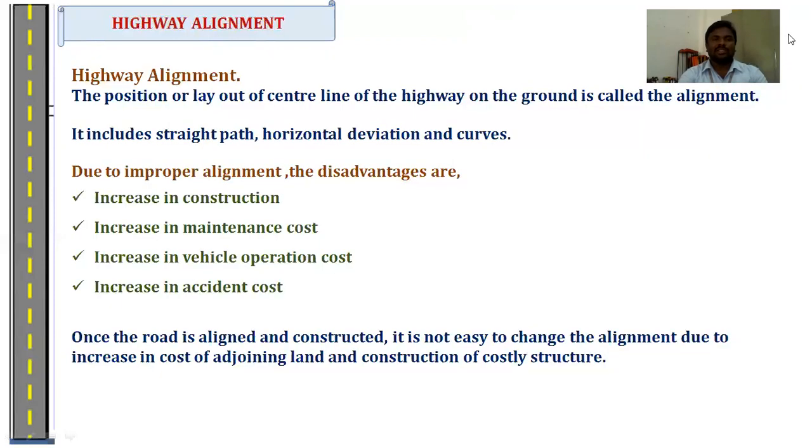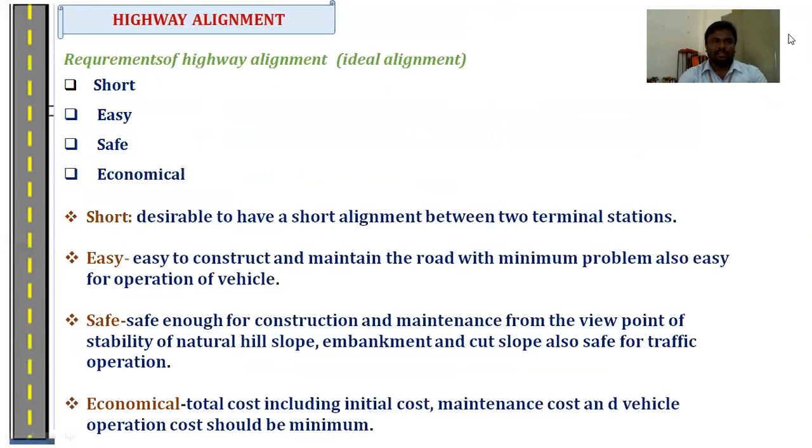The next topic is highway alignment. Highway alignment is nothing but the position or layout of the central line of the highway on the ground. If we do not align it properly, we have the following disadvantages: increases in cost, increases in maintenance cost, increases in vehicle operation cost, and increases in accident cost. For that reason, we have to choose the best highway alignment.